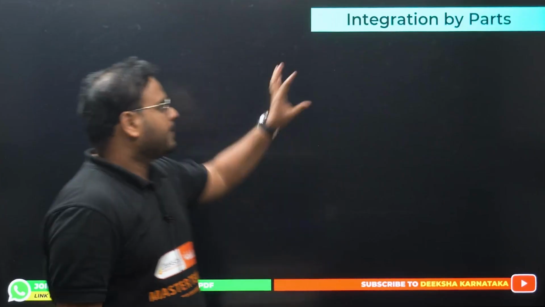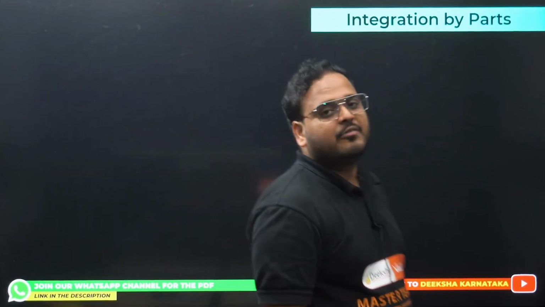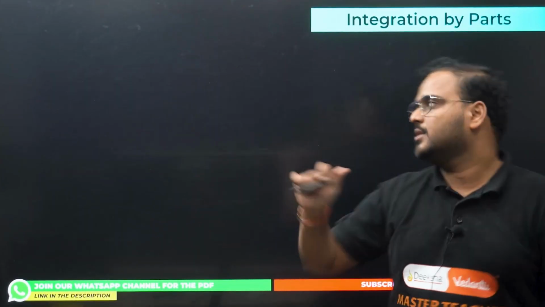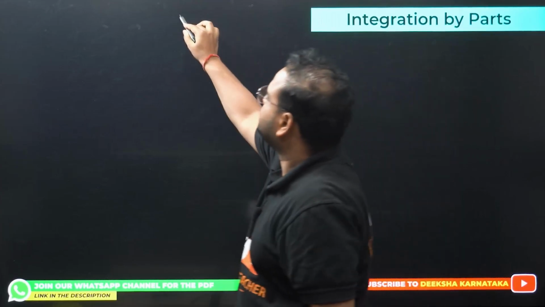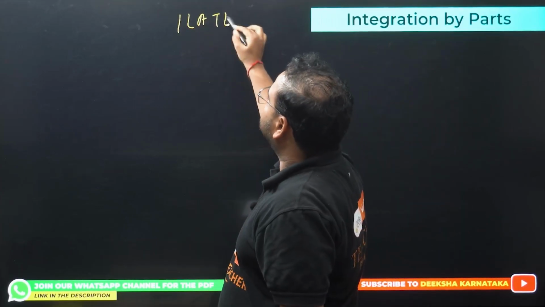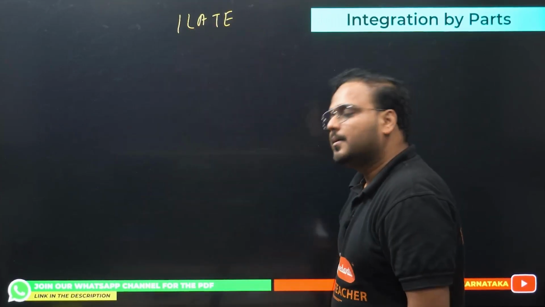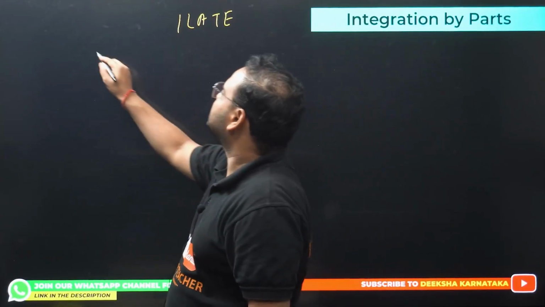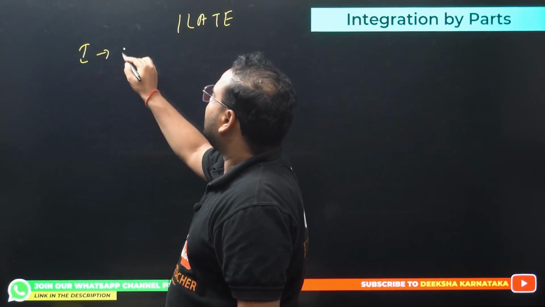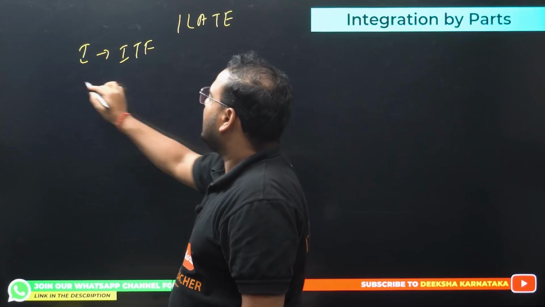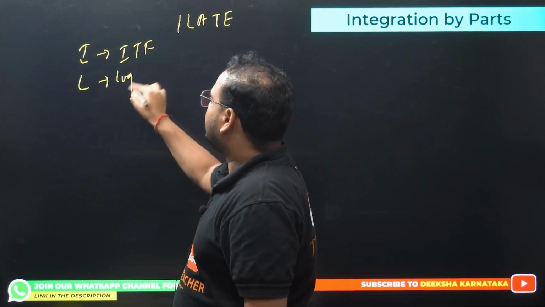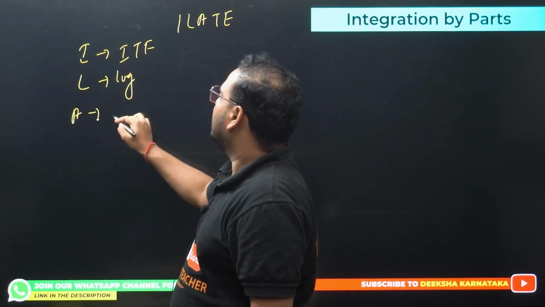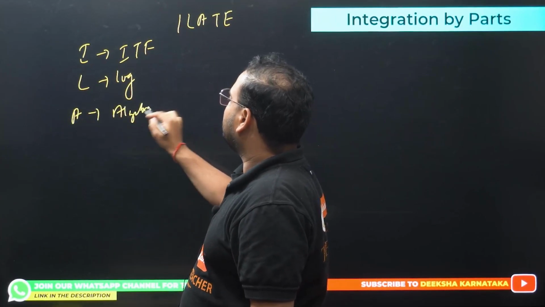Right? Okay. Now integration by parts. Over here we have only 2 simple formulas. One thing to remember is ILATE. This is the priority order. It starts from I, which represents inverse trigonometric functions. L represents, of course, log. A is algebra.